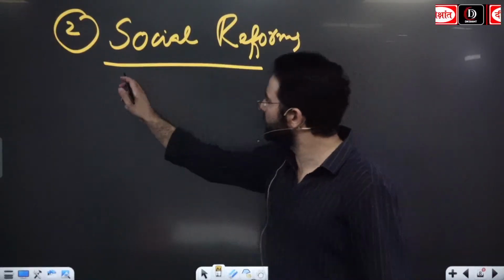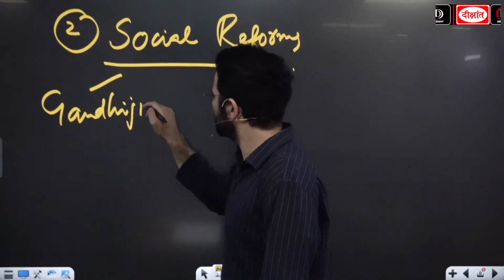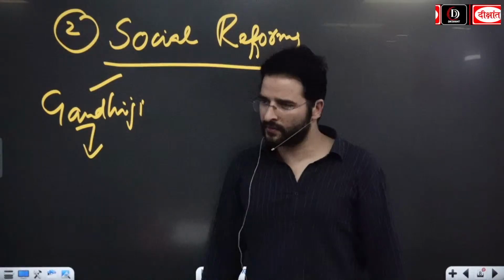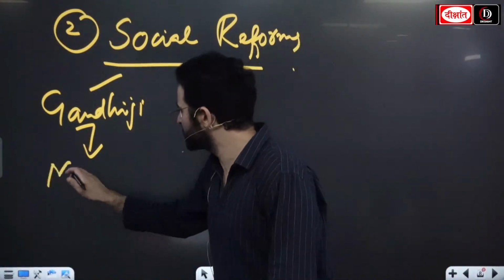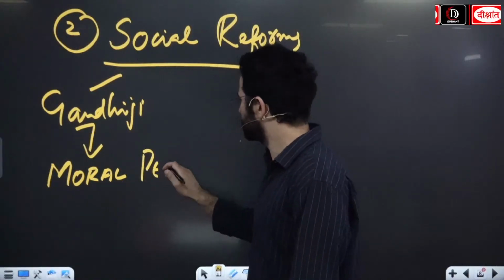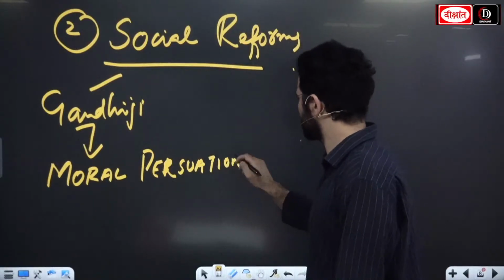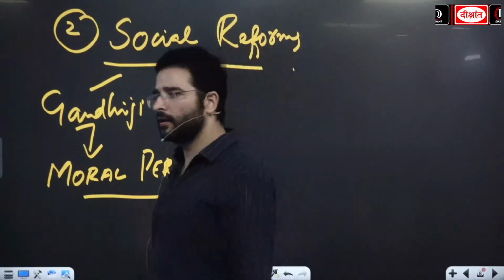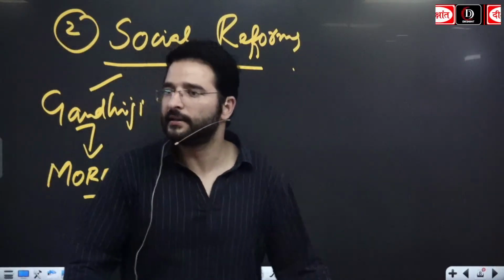Looking at Gandhi ji, you need to remember that, guys, Gandhi ji believed in spirituality, okay, and we are going to see Gandhi ji is going with this method of moral persuasion, to tell and to teach people अच्छाई और बुराई में क्या अंतर है.